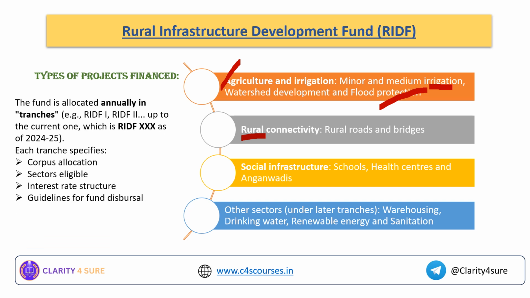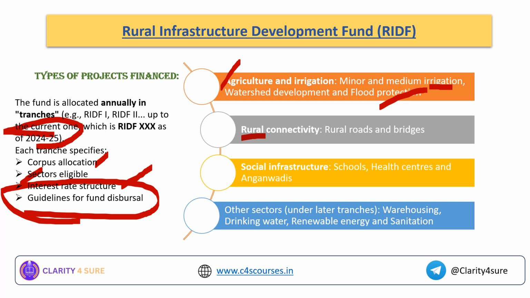And as I was telling you about the tranches, this fund is allocated in the form of tranches, and the current one is the 30th edition for 2024-2025. Each of these tranches specifies some important points: the corpus allocation, how much fund has to be allocated to that particular tranche, the sectors eligible to get this fund, the interest rate structure, and guidelines for how to disburse this fund to the state governments and the state owned corporations.